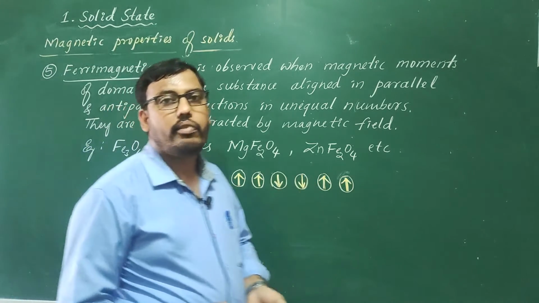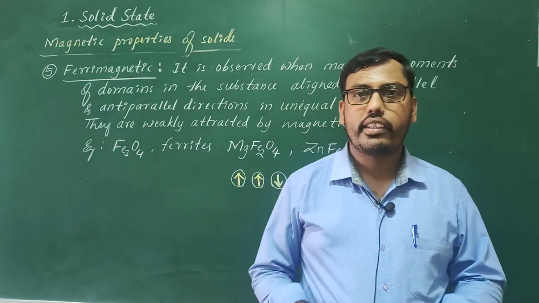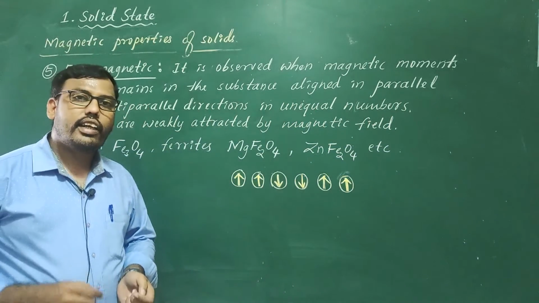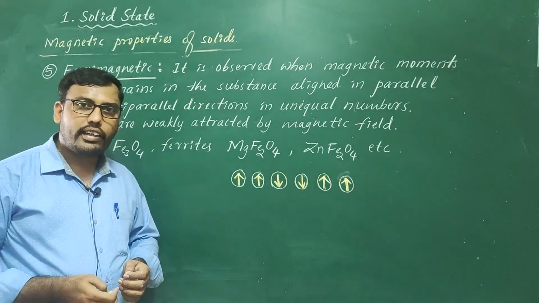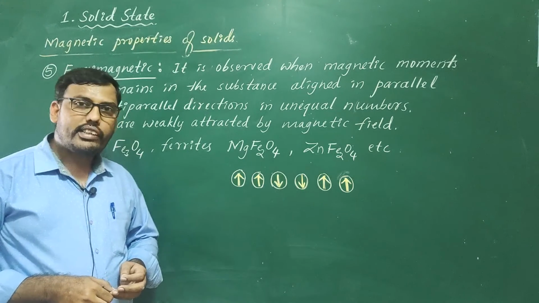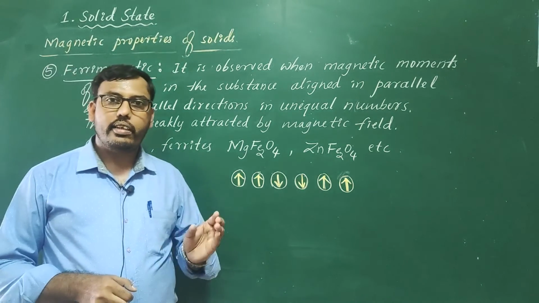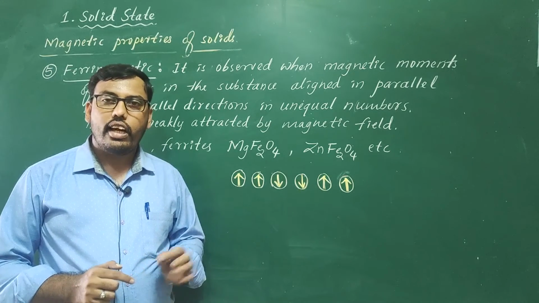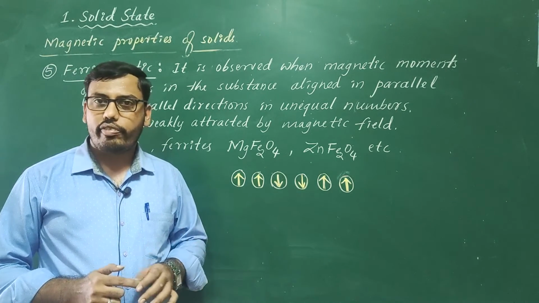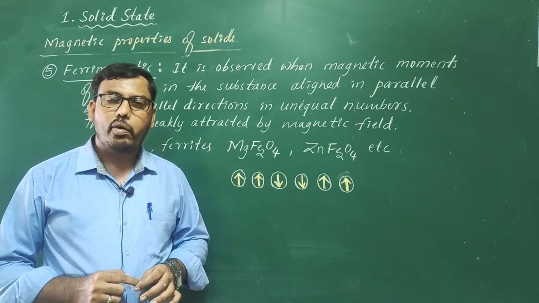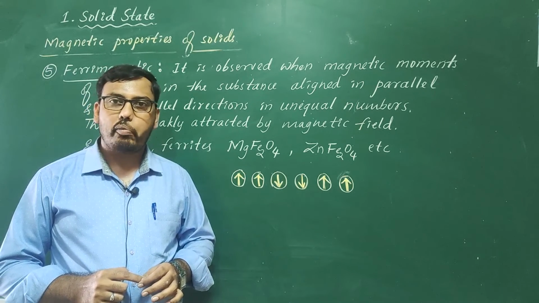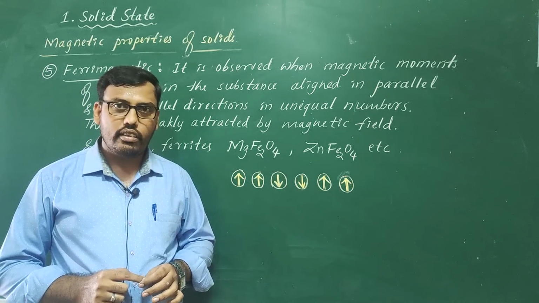So that's why we say, in ferrimagnetic substances, domains are aligned in parallel and anti-parallel directions, but in unequal numbers. Means there will be some net magnetic moment. As a result, these are weakly attracted by the magnetic field. So this is about ferrimagnetic substance and magnetic properties of solids.